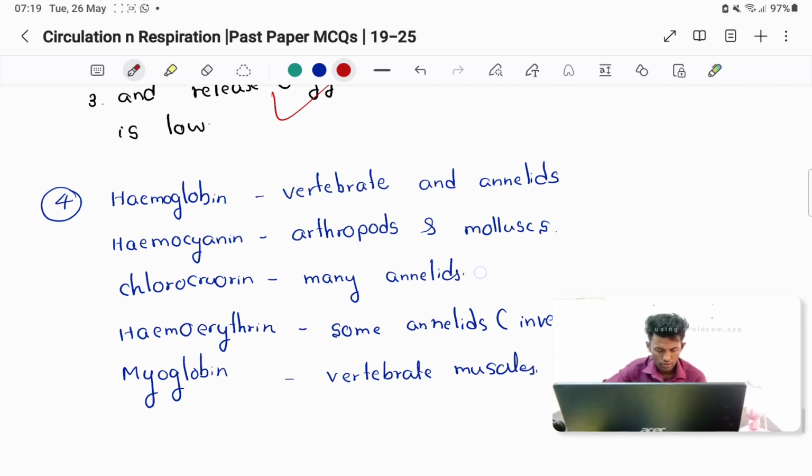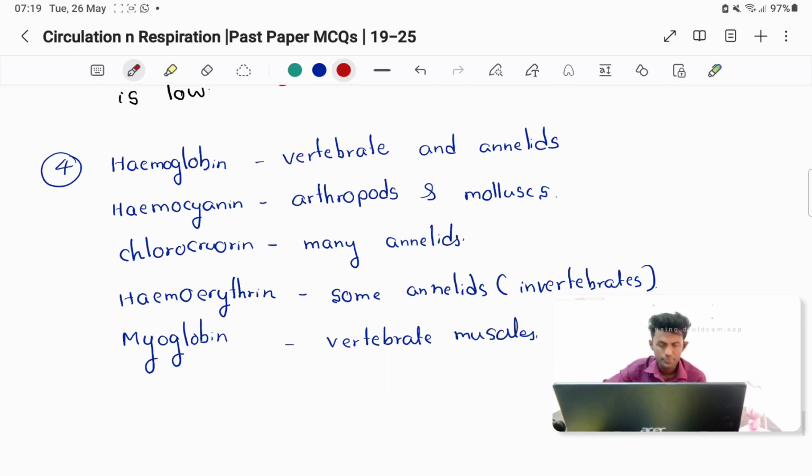Okay, so these are the respiratory pigments in kingdom Animalia. Hemoglobin is the common, most prominent one. Then hemocyanin, chlorocruorin, hemerythrin, and myoglobin. Right, myoglobin. So who has hemoglobin? Vertebrates, including humans, and annelids.